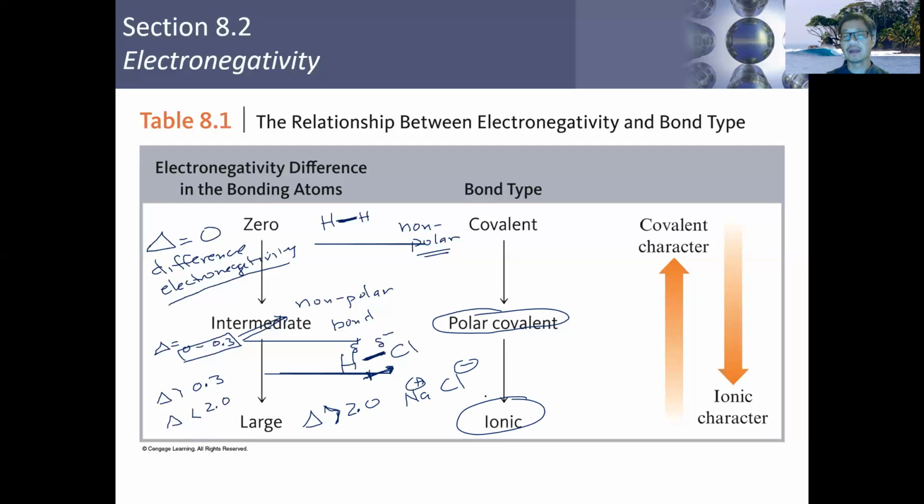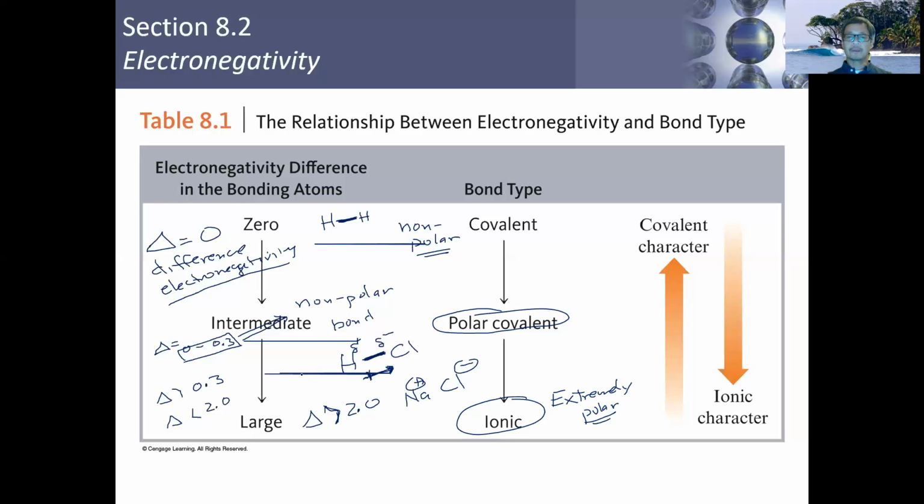So we can consider ionic bonds extremely polar bonds.